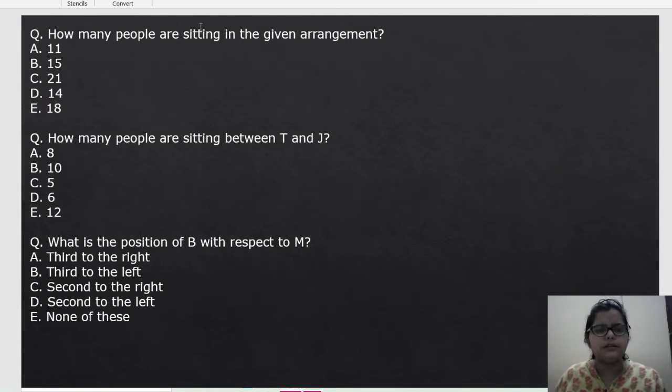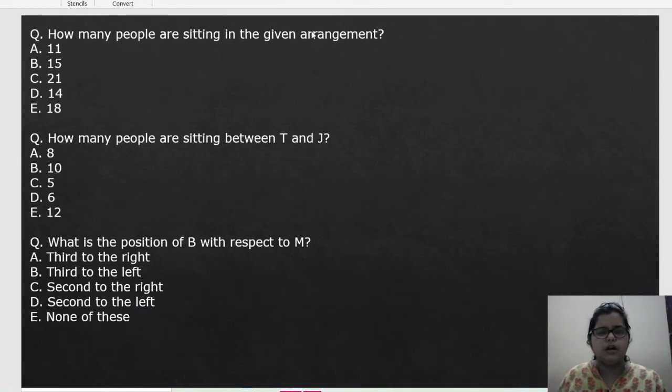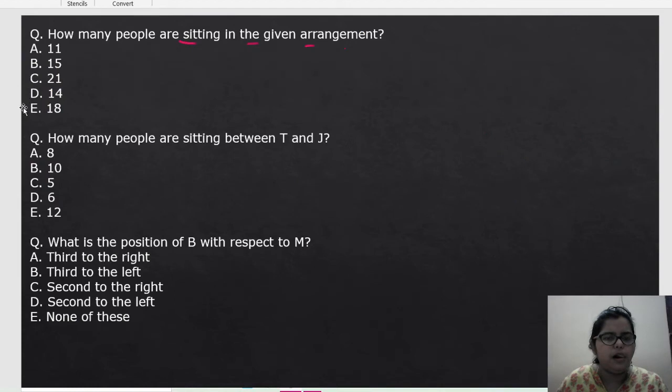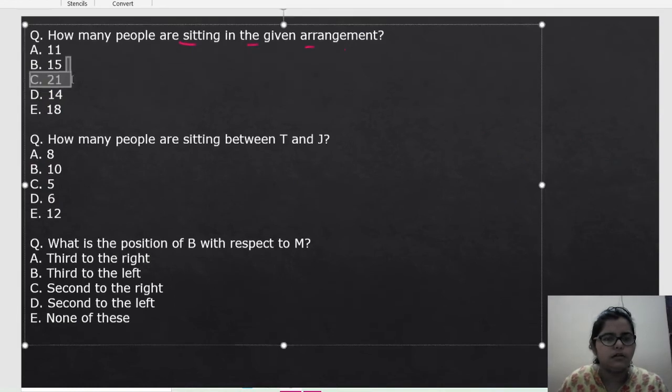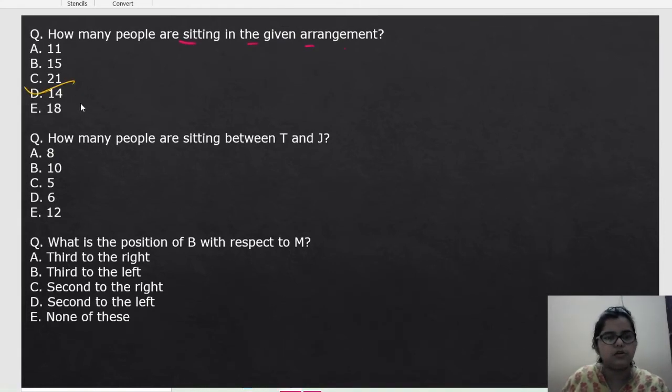How many people are sitting in the given arrangement? So let's go to the arrangement. How many people? 1, 2, 3, 4, 5, 6, 7, 8, 9, 10, 11, 12, 13, 14. So 14 people are there. Only 14 people are there. So this will be the right answer.